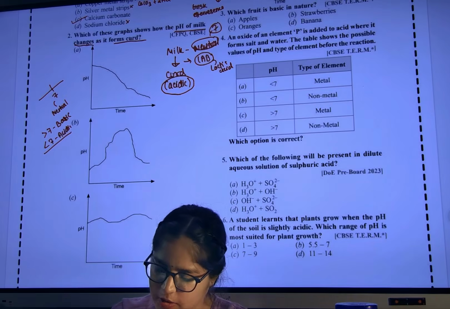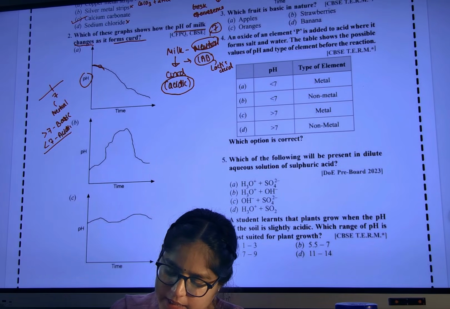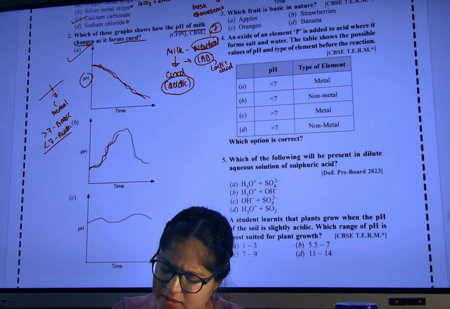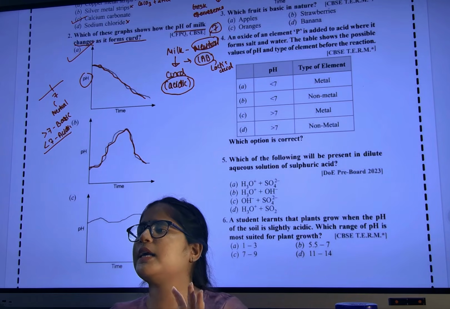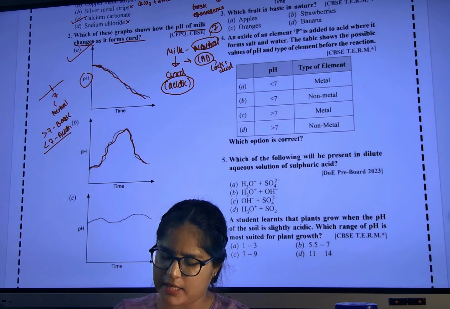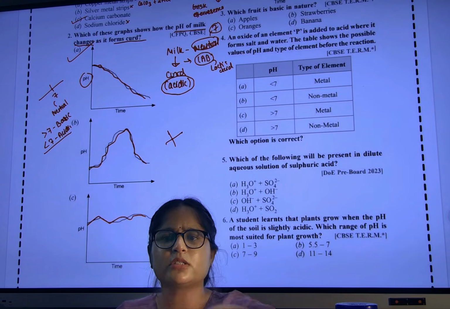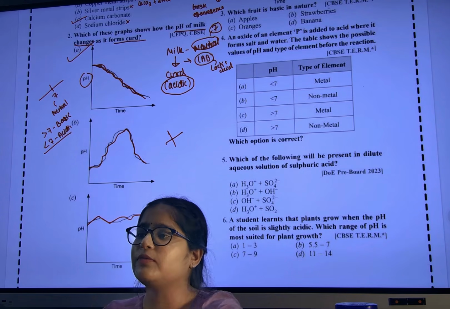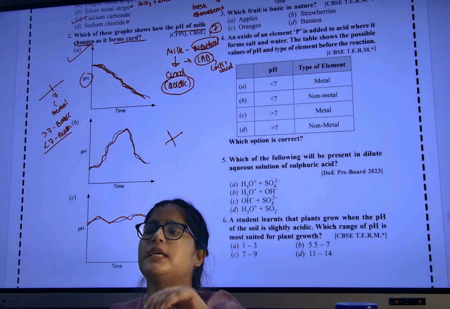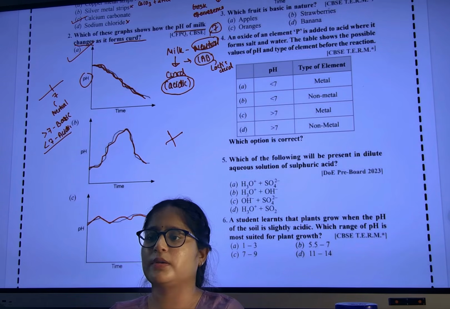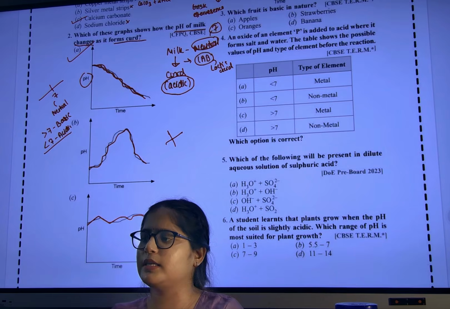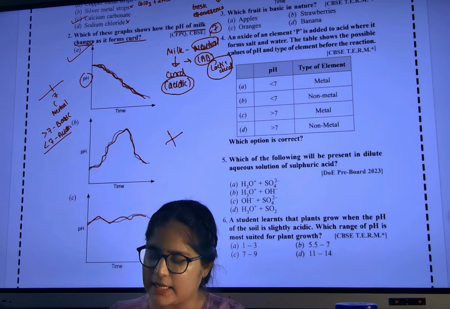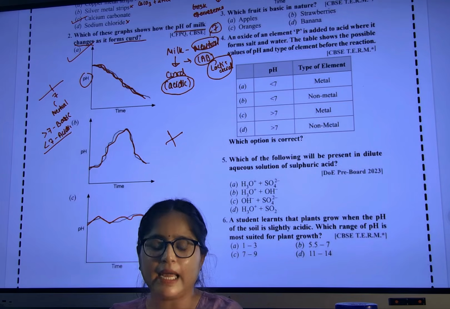So we will see where the pH is decreasing. See the first option. Can you see this is pH? The pH is decreasing, decreasing, decreasing. That is our correct option. In the second option, pH increases then decreases. No, because curd will become acidic. Wrong option. Here pH is almost the same. No, not possible. pH will always decrease. That is a keyword, write it down fast: milk to curd, pH decreases because curd is acidic in nature, due to lactic acid.